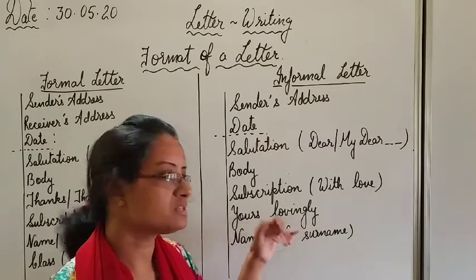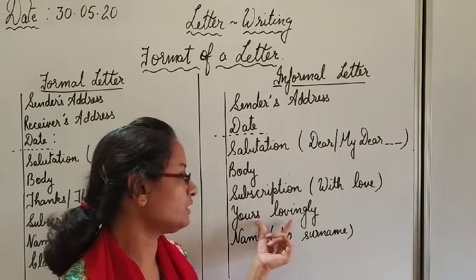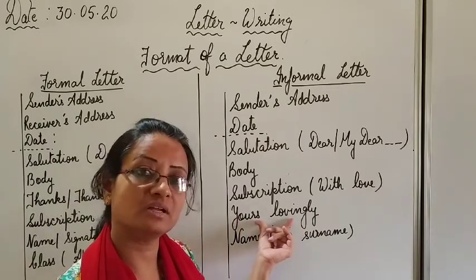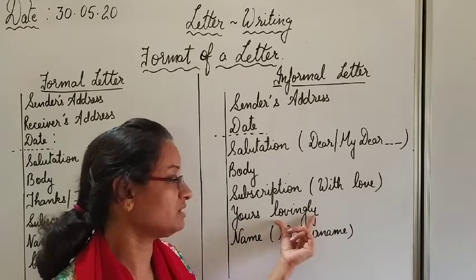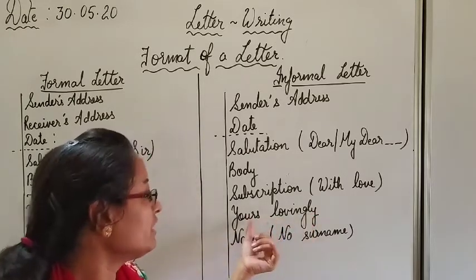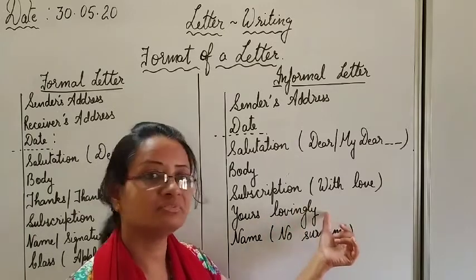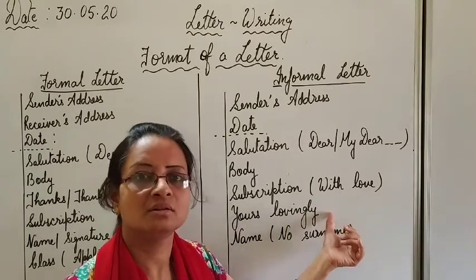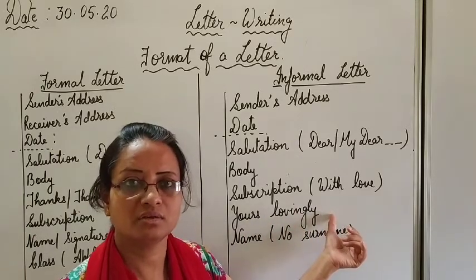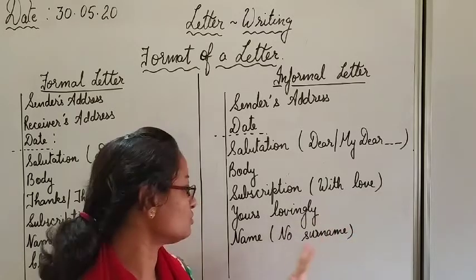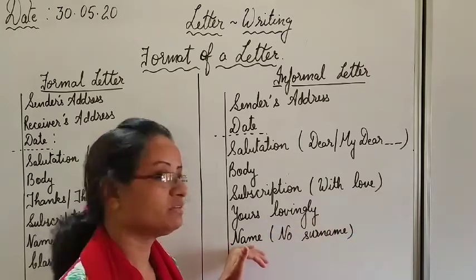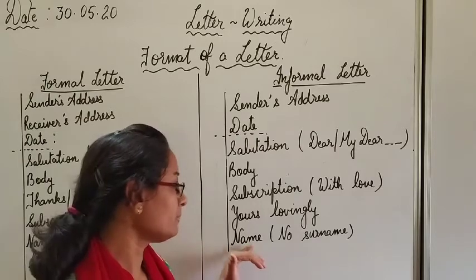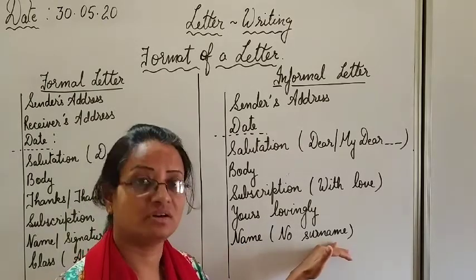I have told you once, if you are writing yours, then only two words will be there. Yours lovingly. You have to write an adverb here, lovingly. If you are writing only your, then your loving friend, your loving son, your loving daughter, your loving nephew, your loving niece, and so on. After this, you will write your name. Name, and then no surname is required.